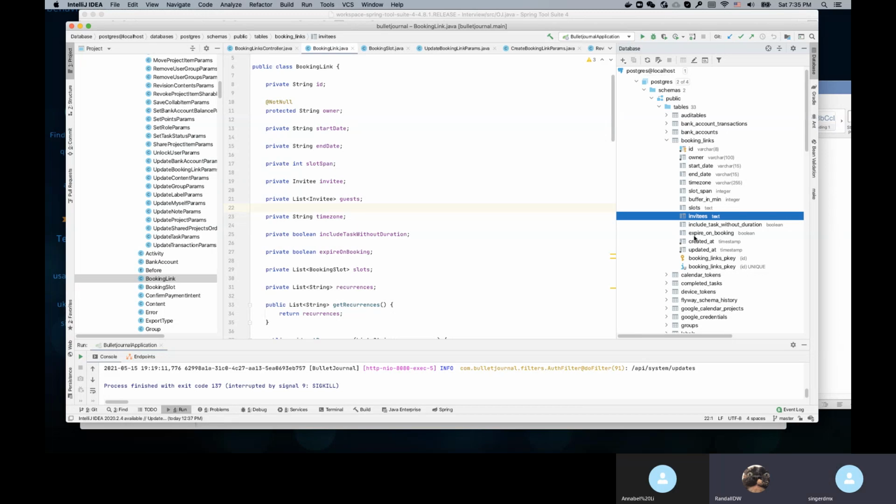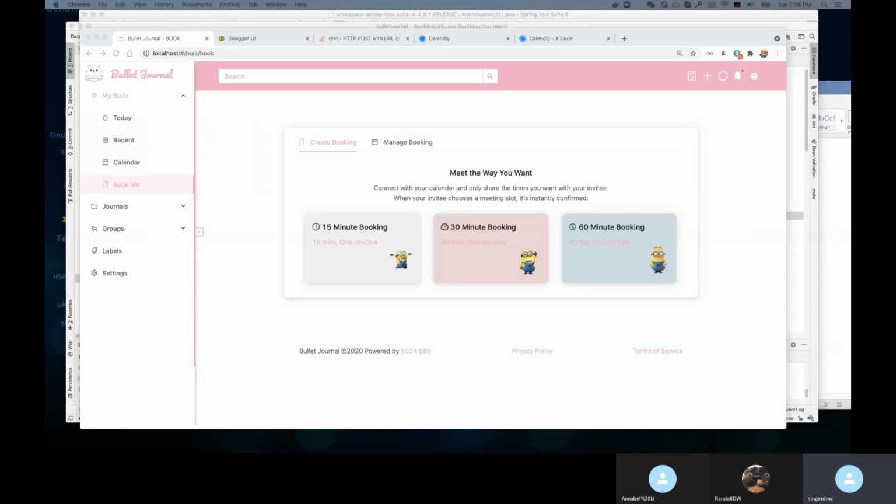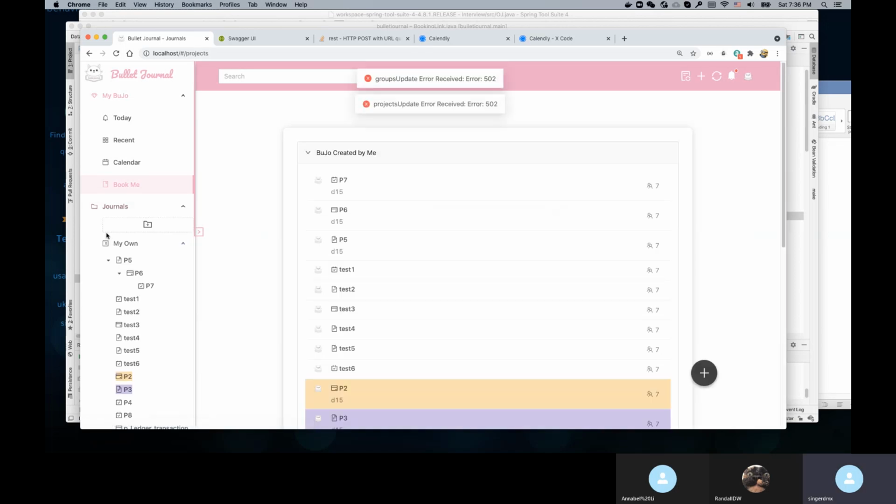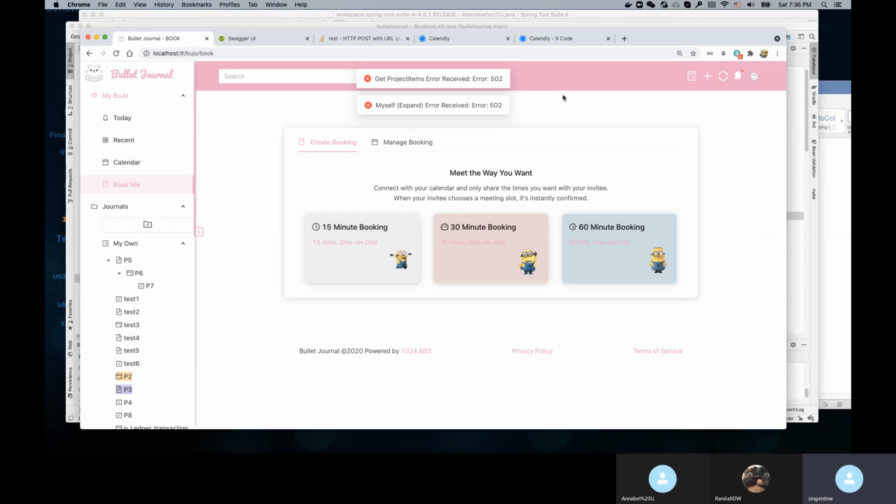Actually, here is the thing. In our code base, we call it link, but in the front end, like I told the front end developer, they don't see the link. Externally we call it module, but internally we call it project, right?